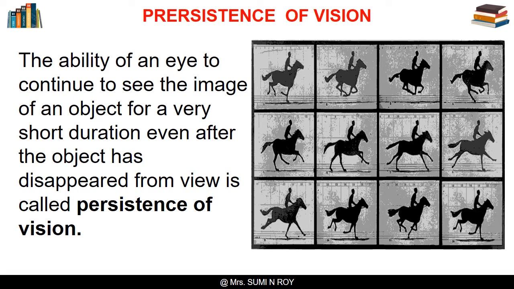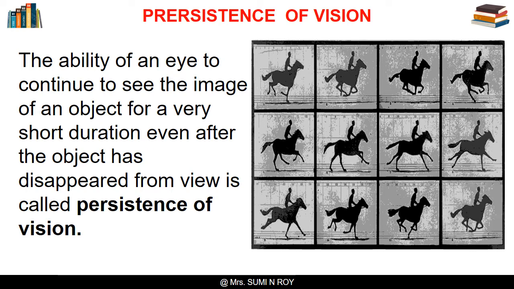This happens because the stimulated light-sensitive cells of the retina take a little time to come back to their original state. The ability of an eye to continue to see the image of an object for a very short duration, even after the object has disappeared from view, is called persistence of vision.